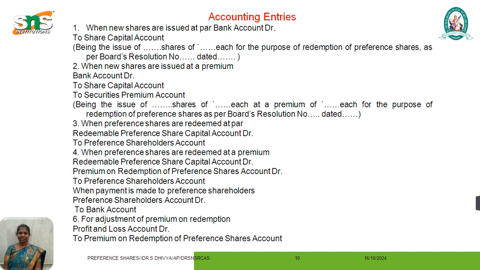These are the accounting journal entries. For new fresh issues: when new shares are issued at par, bank account debit to share capital. When new shares are issued at a premium, bank account debit to share capital account, to securities premium. When preference shares are redeemed at par, redeemable preference share capital account debit to preference shareholders account. When redeemed at a premium, redeemable preference share capital account and premium on redemption of preference share account debit to preference shareholders account. When payment is made to the preference shareholders, preference shareholders account debit to bank account.